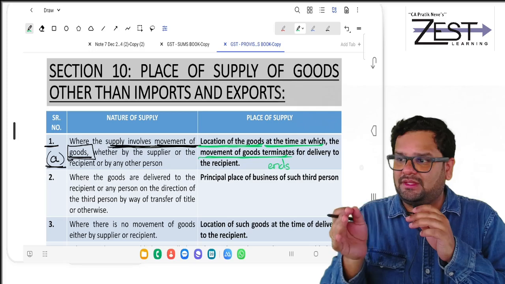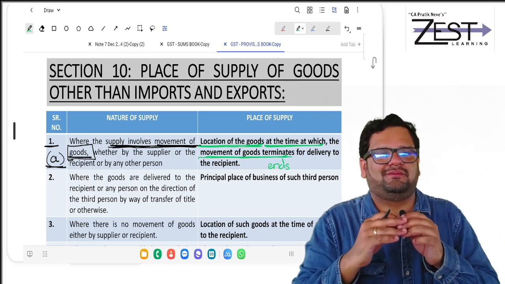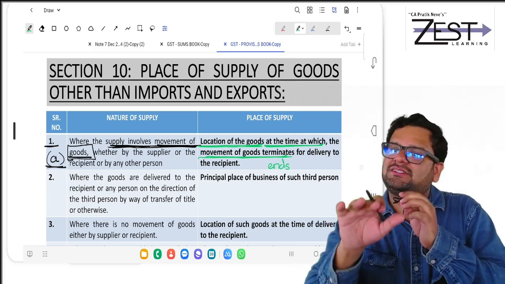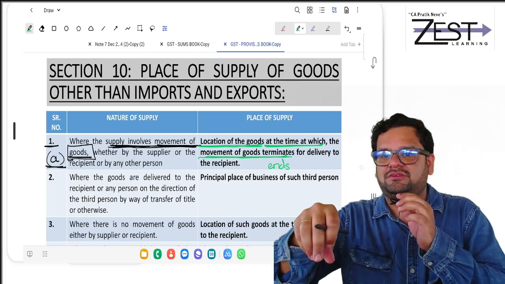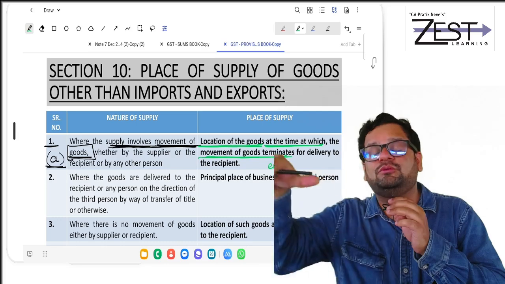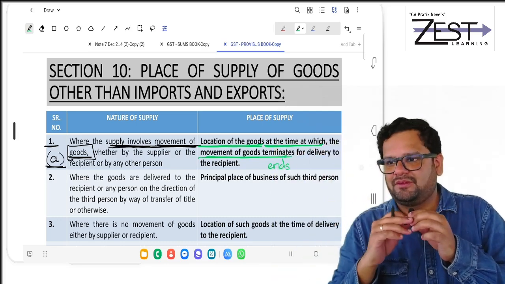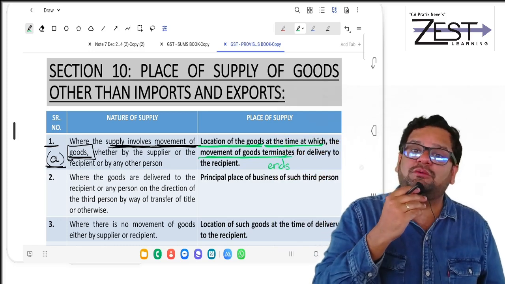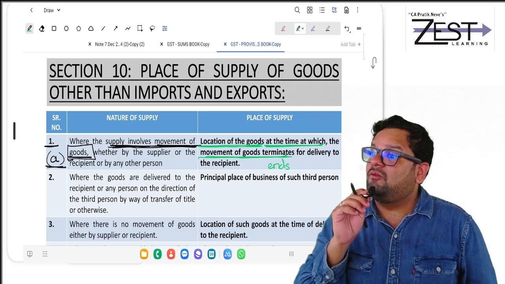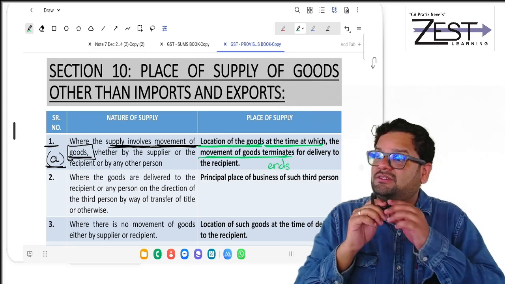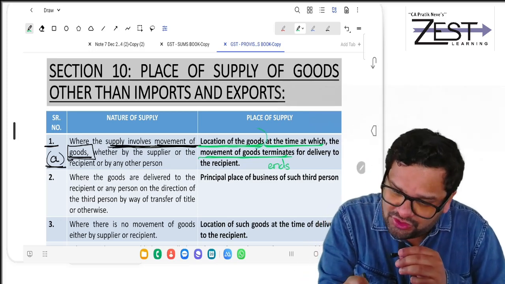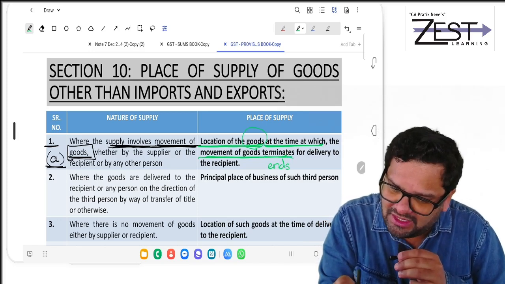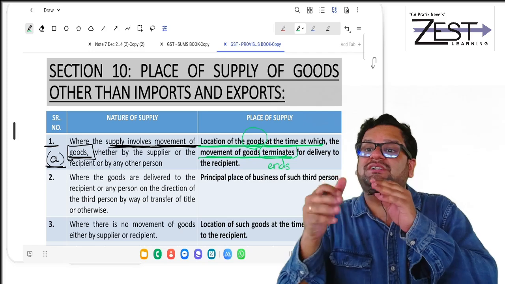Okay. I'll give you one more example. Goods are sent from Mysore to Karnataka, or to Bangalore. What is the place of supply? Bangalore. Someone is still saying Mysore. Where the goods terminate for their delivery, where it is terminating.